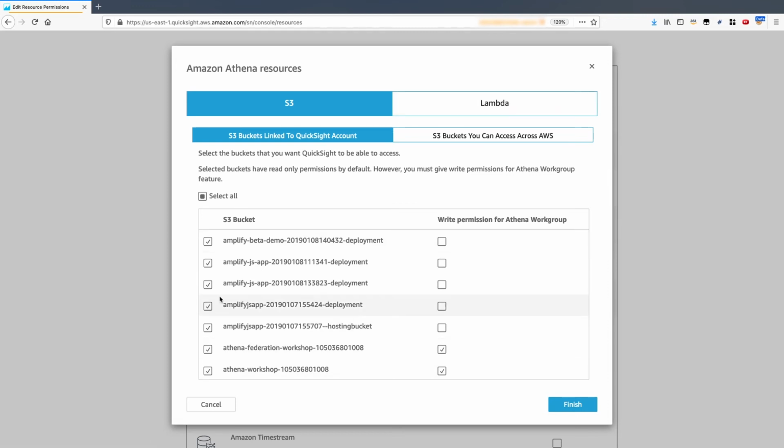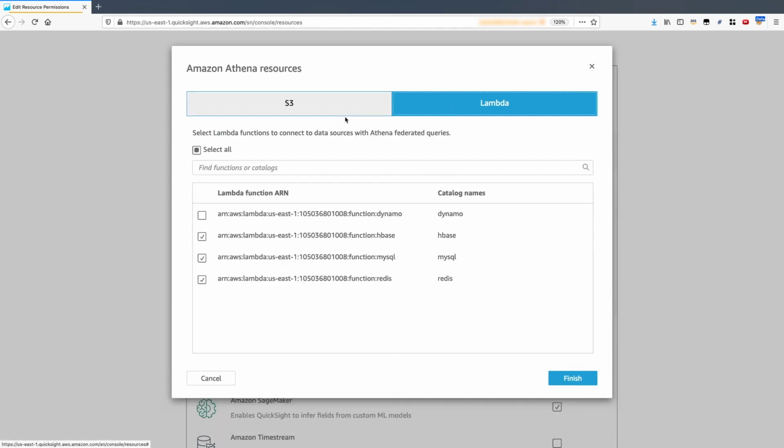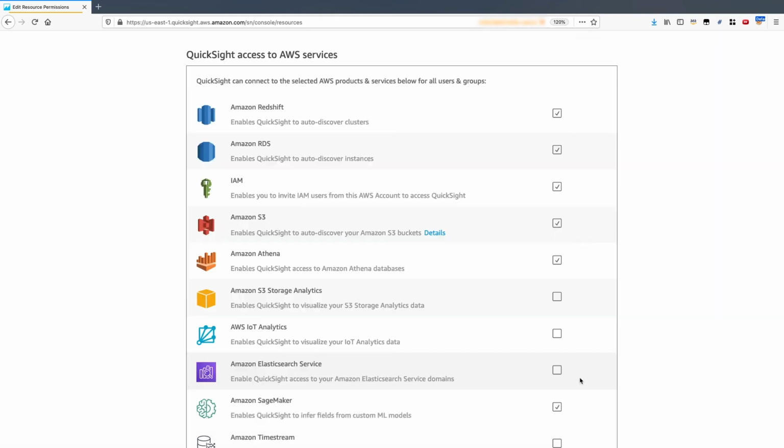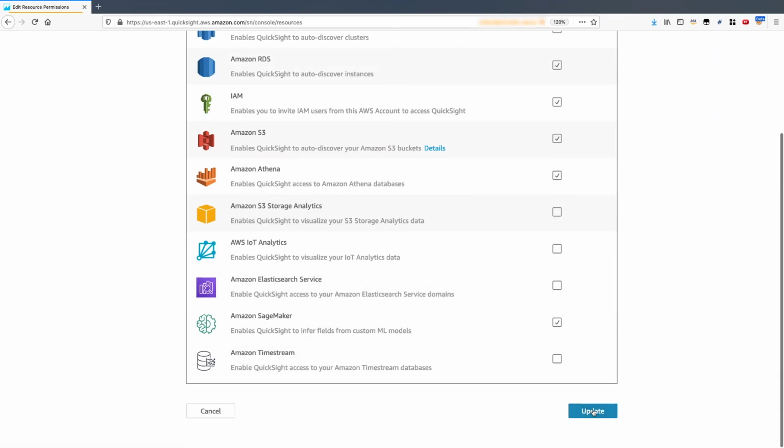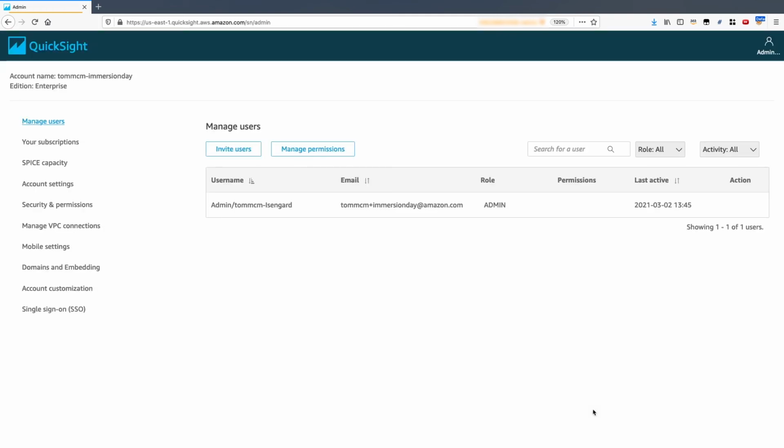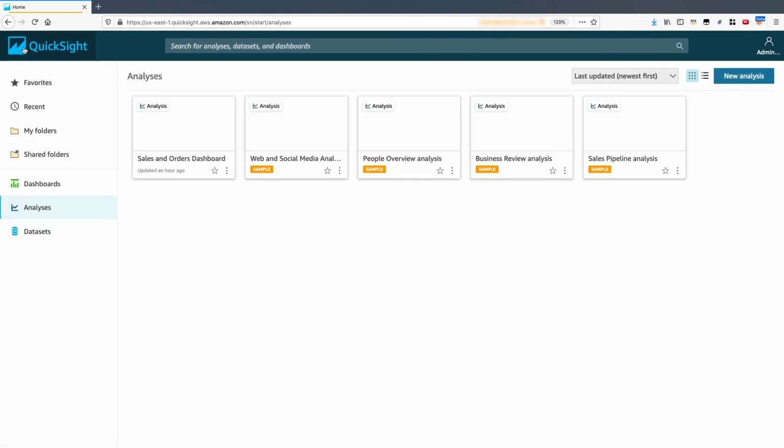And we'll also be able to see the corresponding Lambda functions for our existing HBase, MySQL, and Redis environments. So let's select the Dynamo connector and hit Update. Once we click Update, that will now give QuickSight the permissions to call the underlying Lambda functions where we want to query the DynamoDB via the Athena federated query.